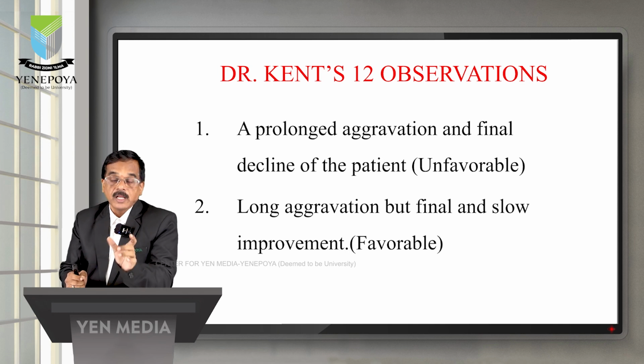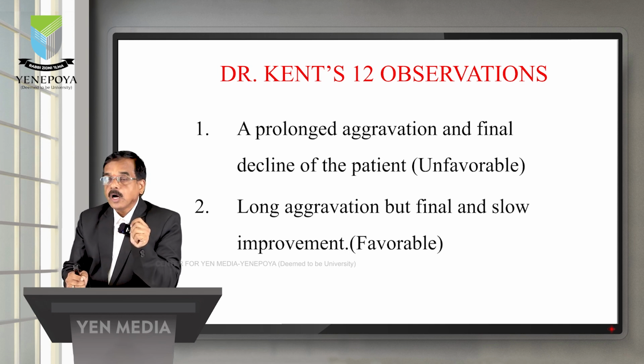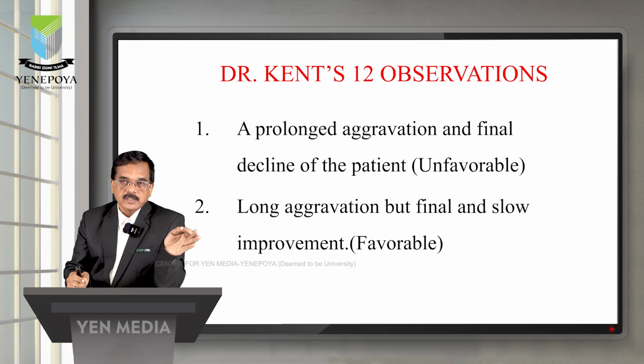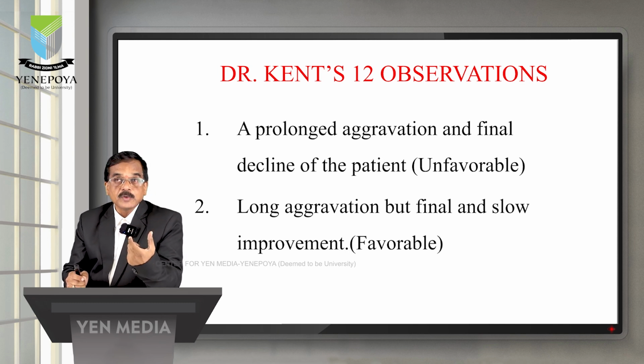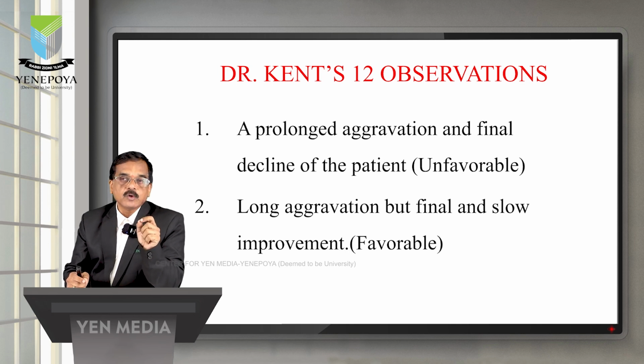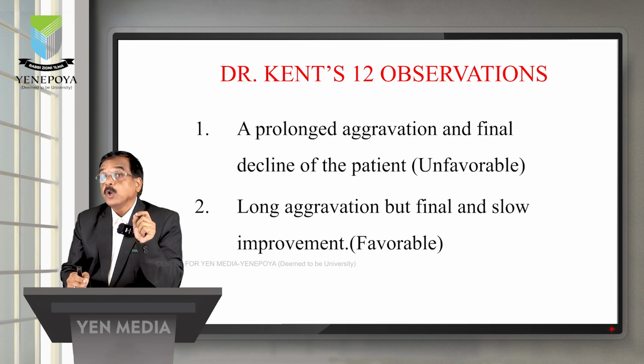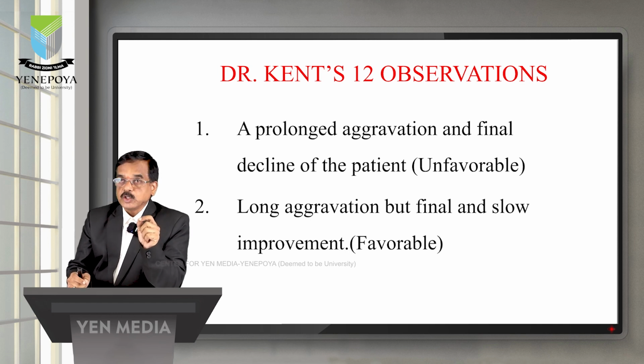So that is unfavorable. Then what is to be done now? Now you have to retake this case. Retake the case and find out the missed point which you have done in your first sitting. So retaking the case and finding out the new totality of symptoms is the only option over there, and before that you should give the medicine which is going to nullify the effect of the previous medicine. That is called the antidote medicine. So the best antidote is nothing but the same medicine in the lower potency, that will come as the antidote.